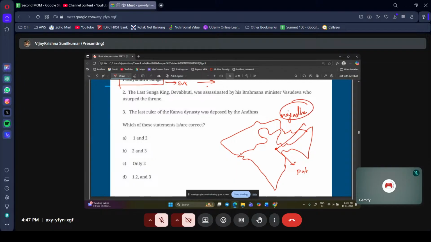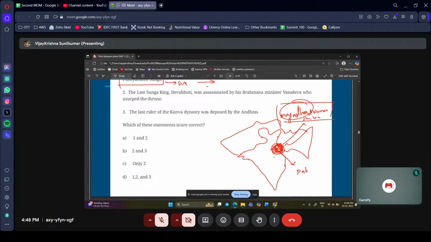Magadha. That is in your ancient Indian classes. Sir might have talked about Magadha, right? Yes, sir. Magadha, then comes Maurya, then comes your Shunga, then comes your Kanva. Everybody rules from here. This is the heartland. This is one of the important places.